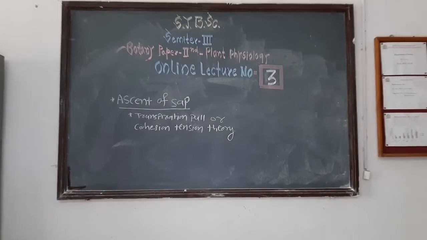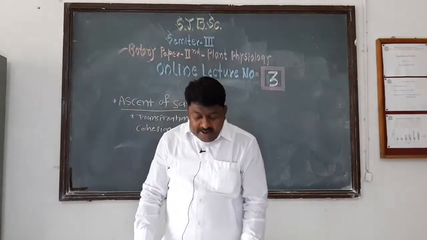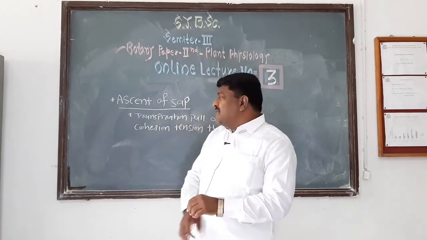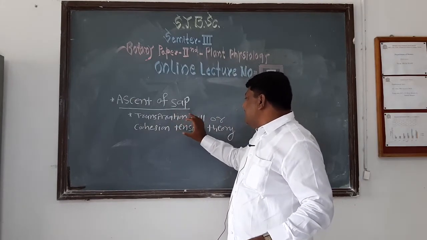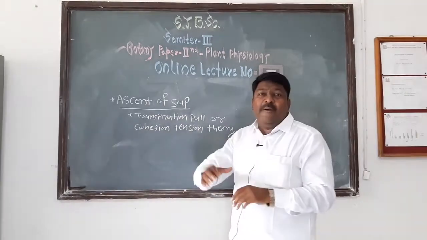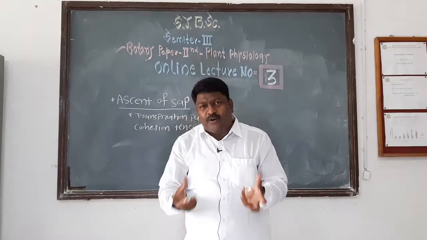We already discussed the definition of ascent of sap and the path of ascent of sap. Then we discuss the transpiration pull or cohesion tension theory. This theory explains the mechanism of ascent of sap. How does ascent of sap take place?